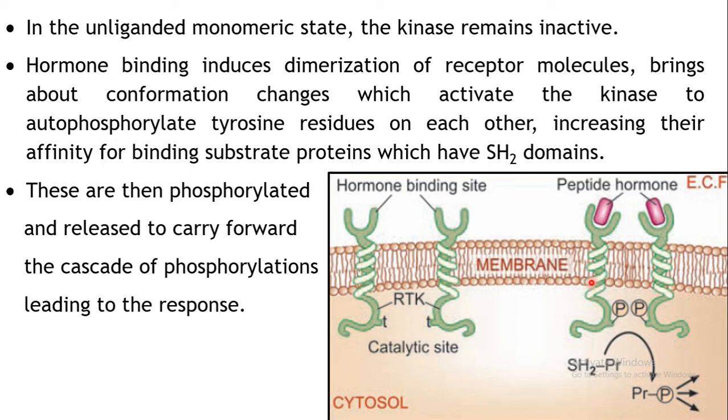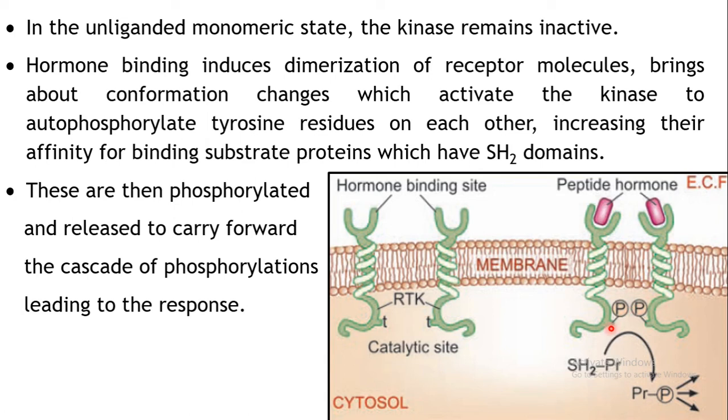The protein kinase will get activated. As a result of activation, this kinase will autophosphorylate the tyrosine residues. Can you see here, there are tyrosine residues? This kinase enzyme on your receptor will phosphorylate the tyrosine. But what is said over here is that they can autophosphorylate the tyrosine residues on each other. That is, this enzyme will phosphorylate the tyrosine on the other receptor molecule, and